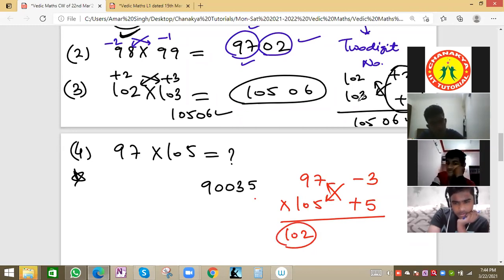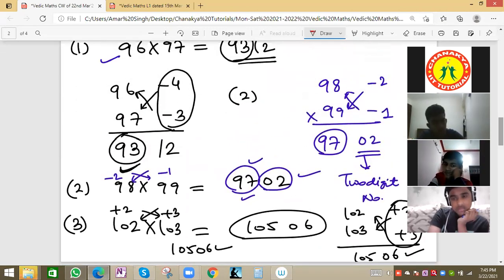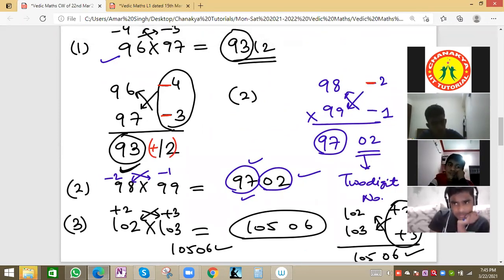Now see carefully, we can notice one thing. Earlier it was minus 4 and minus 3, and that was plus 12, because 12 means plus 12. Also minus 2 and minus 1 gives plus 02, or simply 02. Here also there was a plus sign, plus 2 and plus 3 means plus 06, or directly 06.